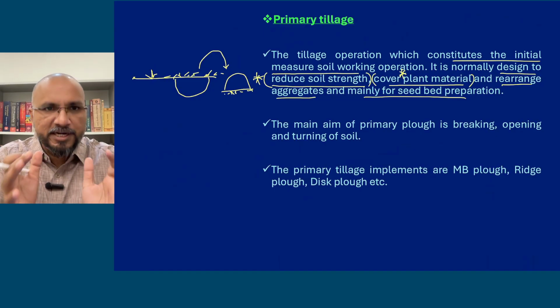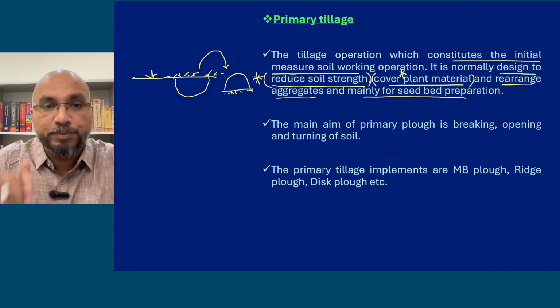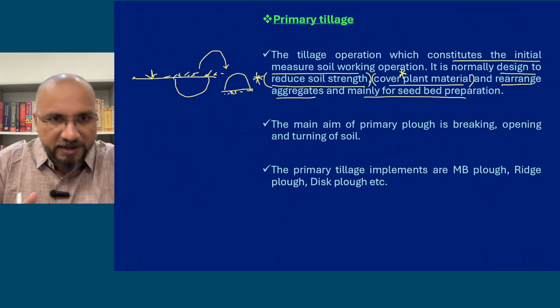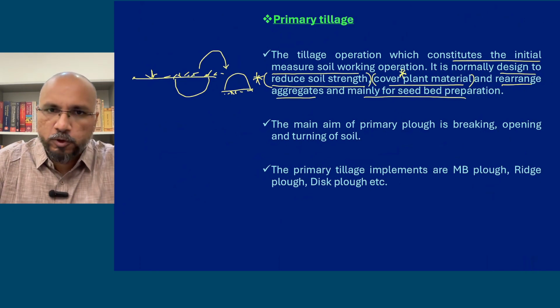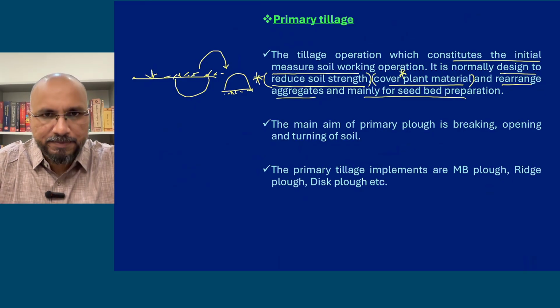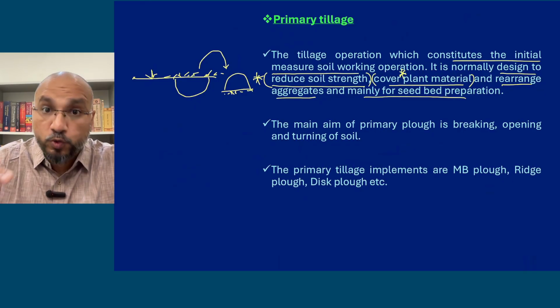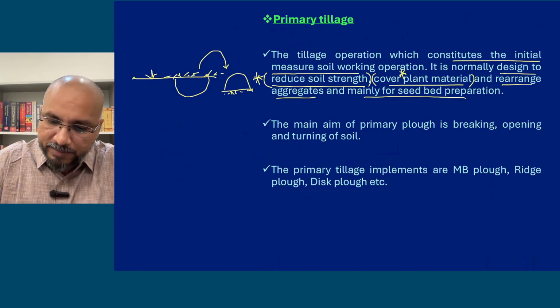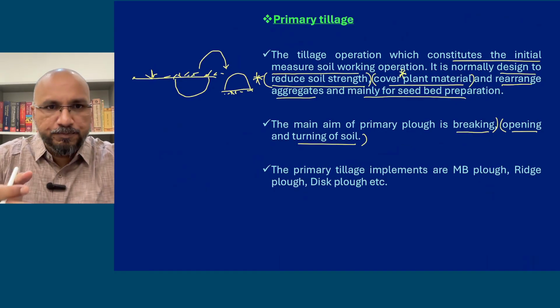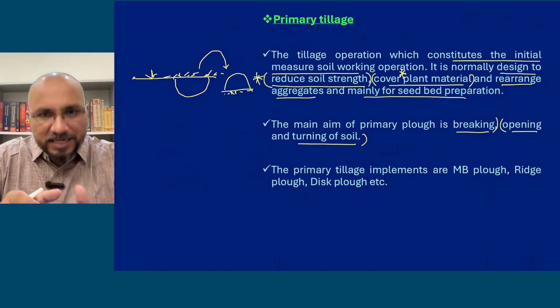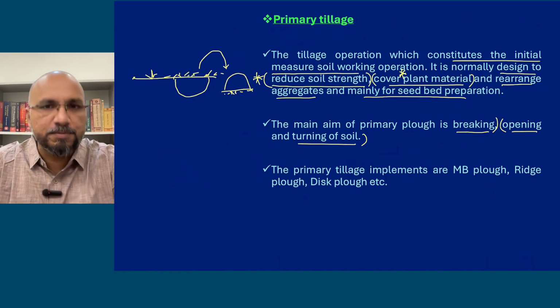So ये जो बड़े बड़े chunks form होते हैं when you first open up the soil, these are called as clods. Okay, so you are manipulating the soil for the first time, you are plowing the soil for the first time, you are opening the soil, and during that opening all these things happen. So this is primary tillage. शुरुआत में जो तुम कर रहे हो, the main aim is to break open the soil, breaking, opening and turning the soil upside down. Soil को खोद के, when you dig up the soil, it will become loose and you turn the soil upside down.